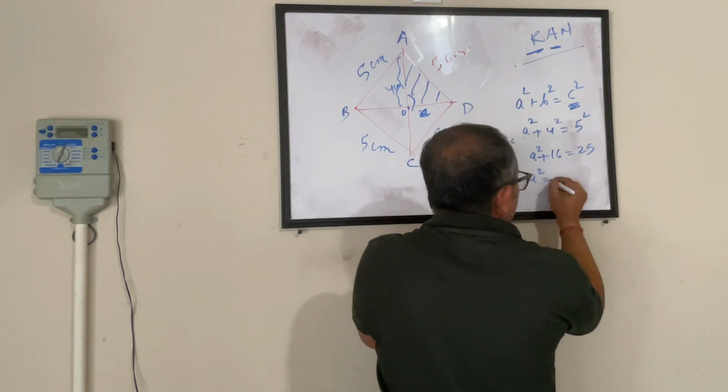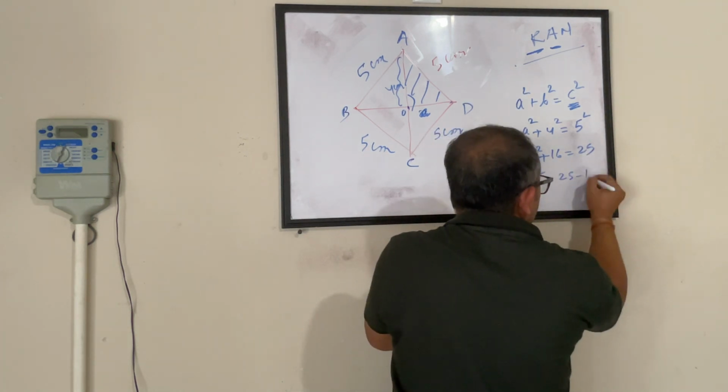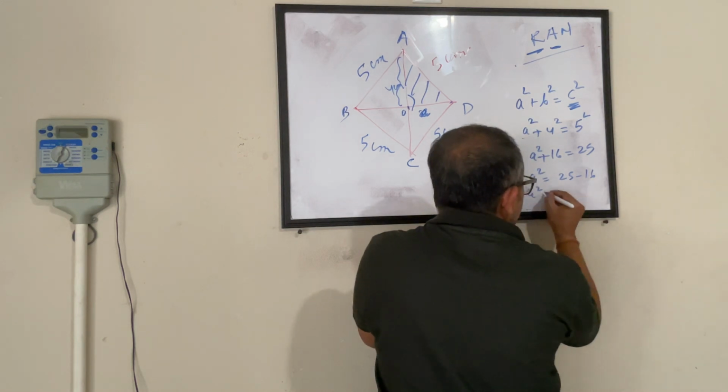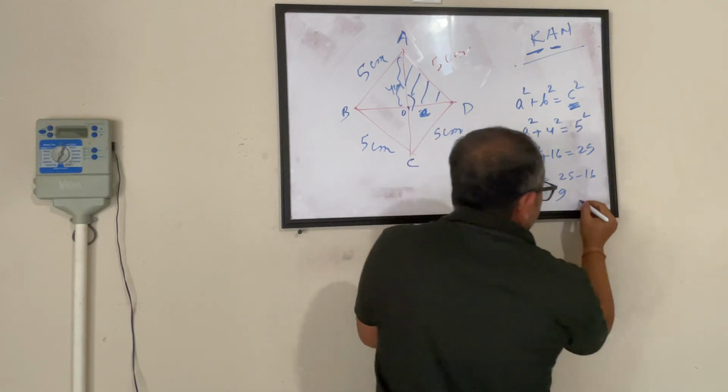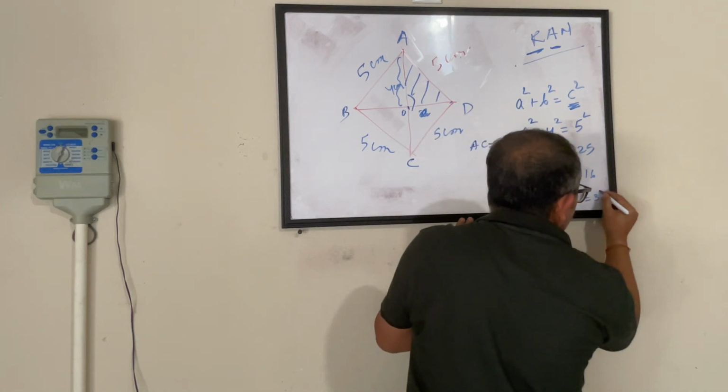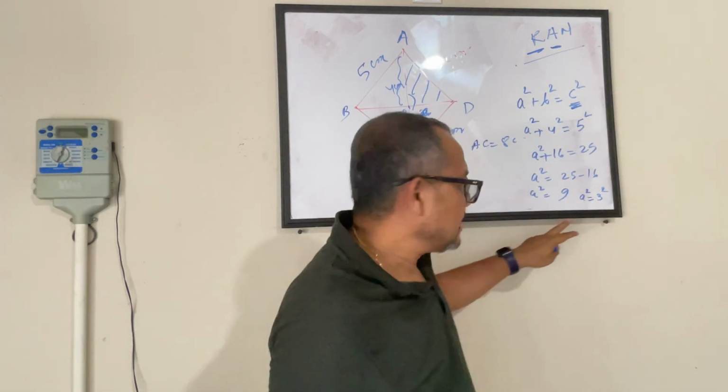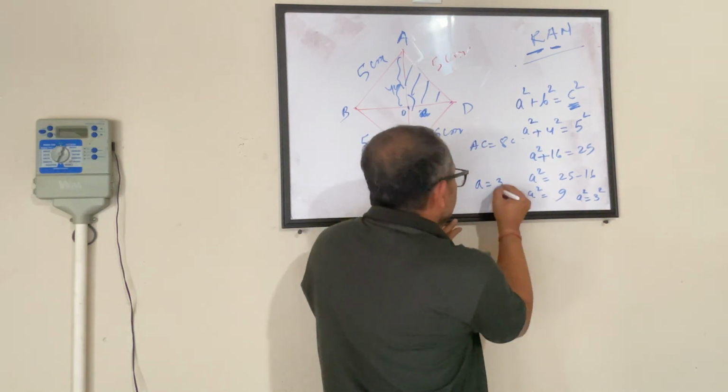So a square equals 25 minus 16, and hence a square equals 9. I can write 9 as 3 square. a square equals 3 square, that means a equals 3.